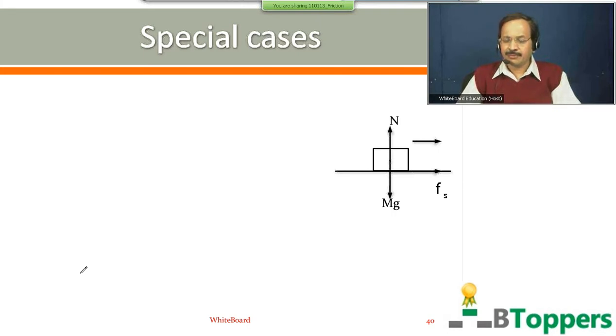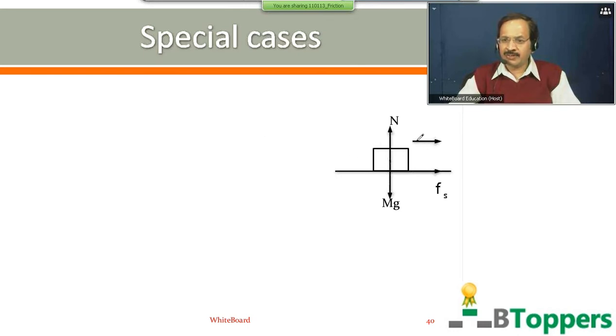So the figure shows the free body diagram for the block resting on the horizontal surface of the truck. Here we assumed that the truck is moving towards the right with an acceleration small a. So this arrow indicates the direction of the motion of the truck. When the truck starts moving towards the right, the force of friction on the truck by the block acts towards the left side.